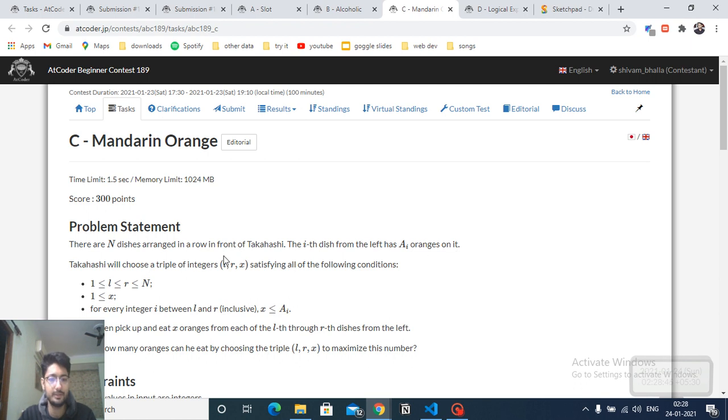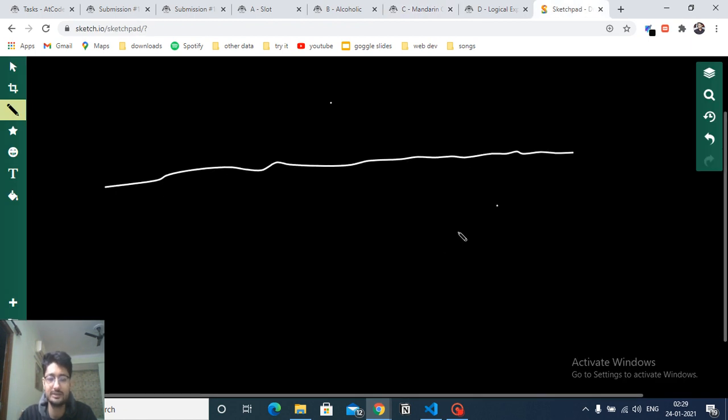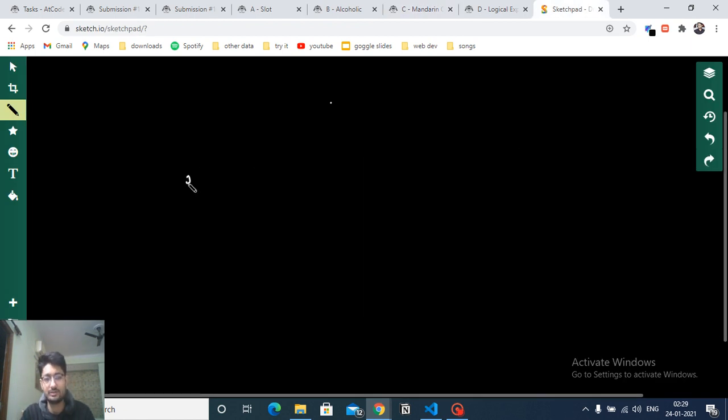Takahashi will choose a triplet L, R and X. So he can choose any triplet in which L and R should be between 1 to N, and X is also greater than or equal to 1. So this is a triplet, and for each integer i between L to R, X should be less than or equal to ai, which means that there are some orange values, like there are 2 oranges here, 4 oranges here, 6 oranges here, 3 oranges here, 5 oranges here.